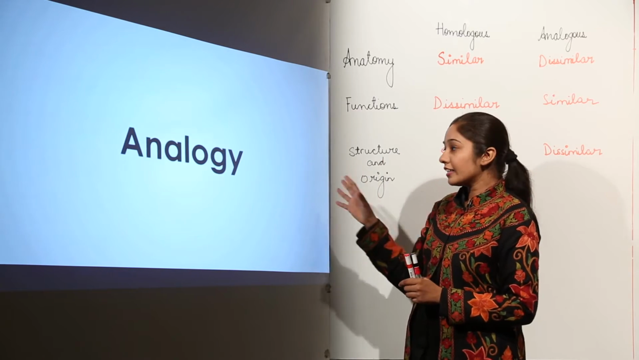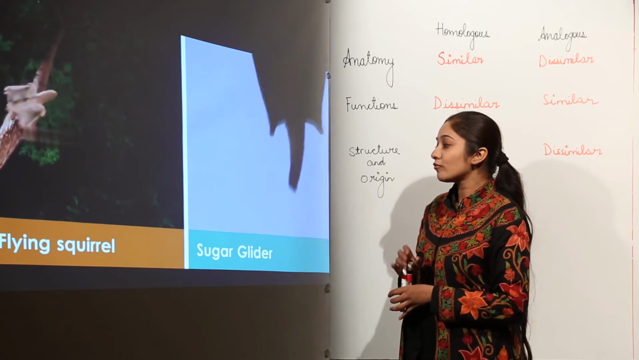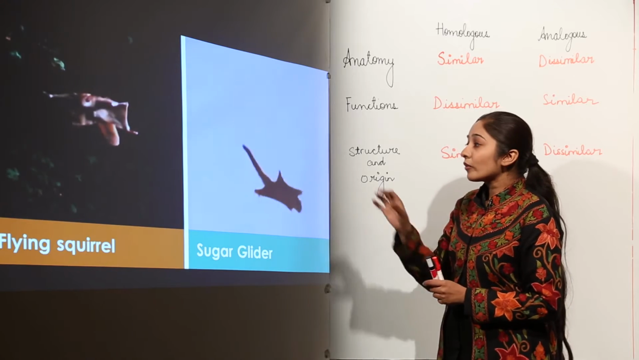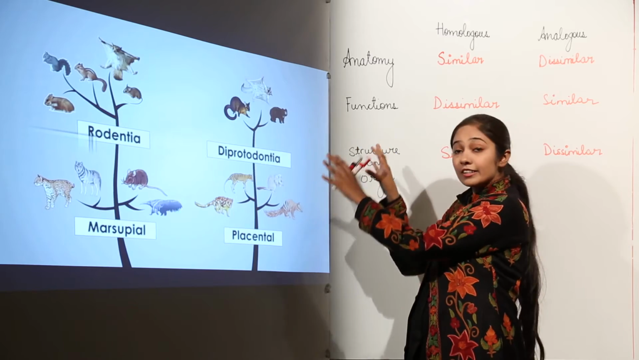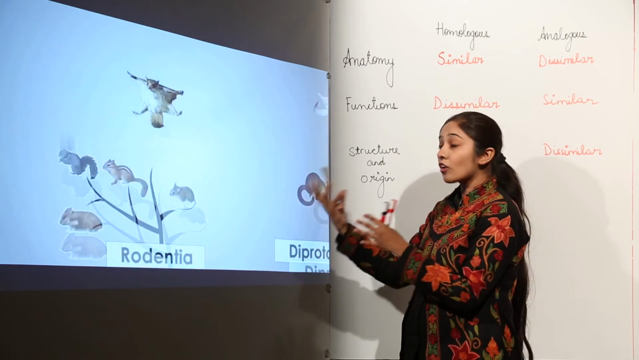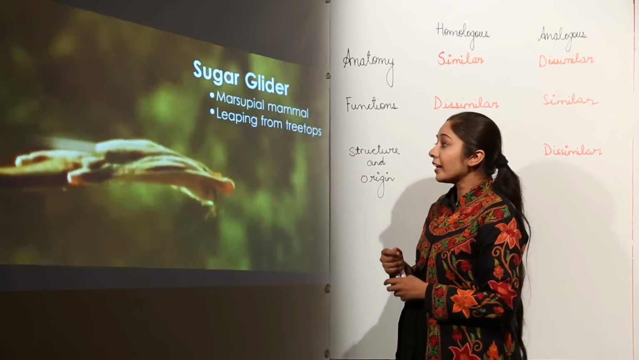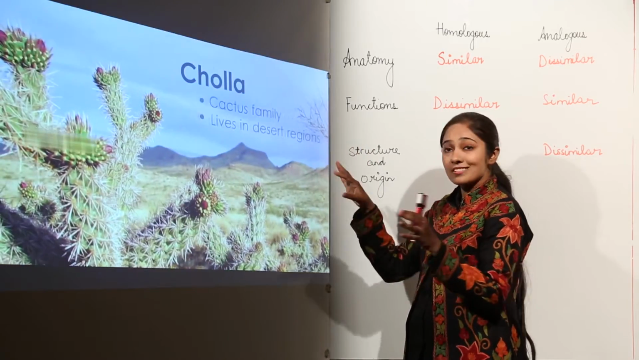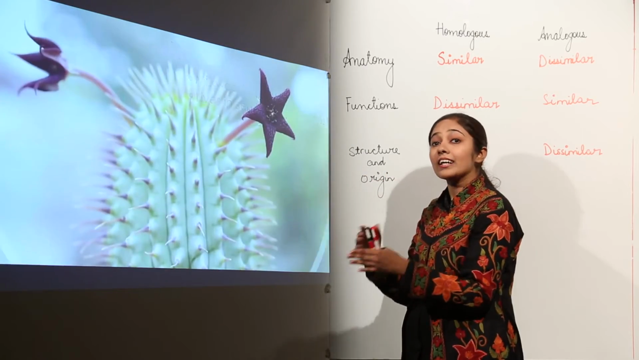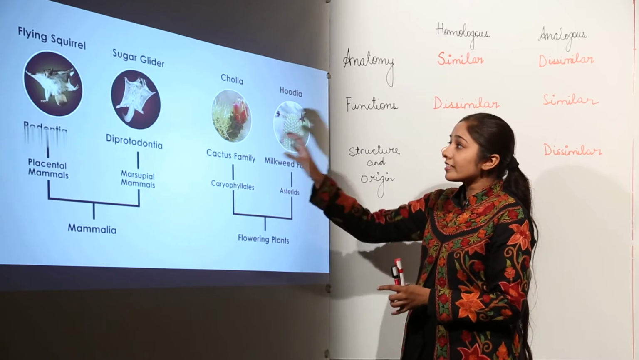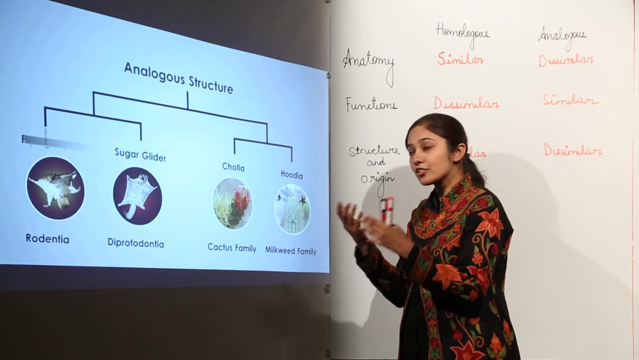And if we talk about analogy, analogy means basic structure different but the functions are same. Like we have the example of flying squirrel and sugar glider. By looking at them, you will see that they look almost similar, but they are entirely different species. They have originated not from a common ancestor, but from different ancestors. The gliding wings are for gliding, right? Because the function is the same and the structure is different, they are analogous organs. So, they have originated from different ancestors, but they are exhibiting common function due to adaptation, due to natural selection.